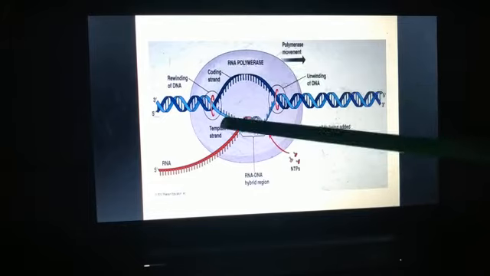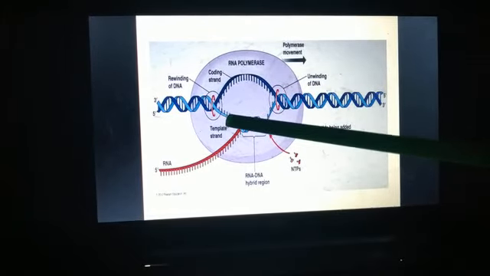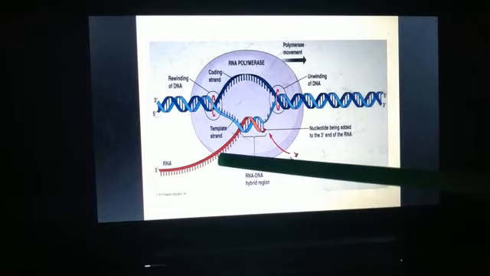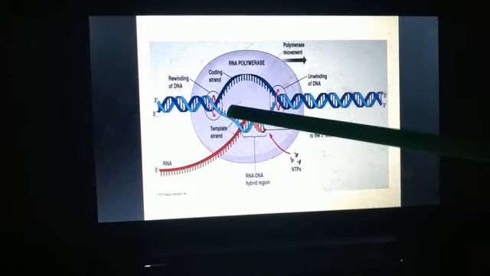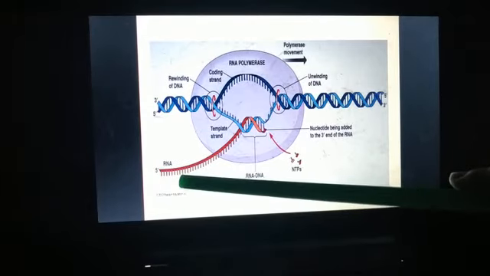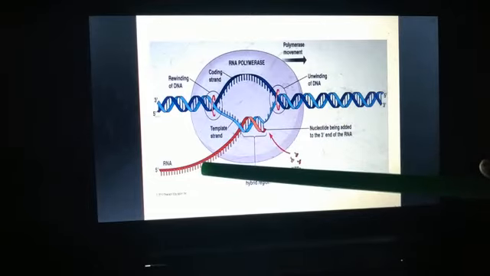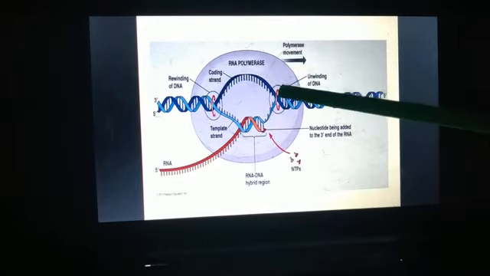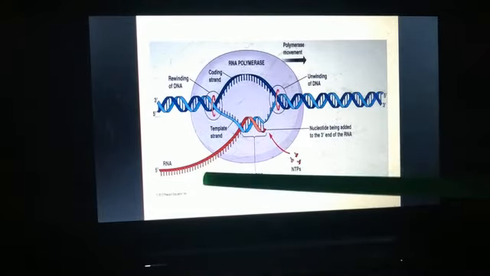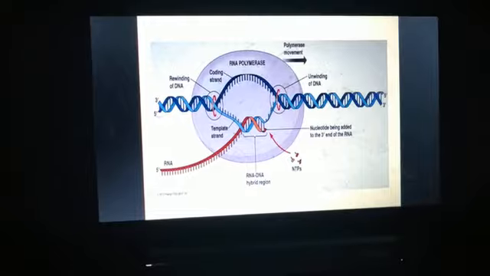formed. But the sequence of the template strand is complementary to this RNA, because this template strand is forming the complementary for the RNA. It is synthesizing the RNA, so it will form the complementary, and this strand will be similar to this, isn't it? And one more information